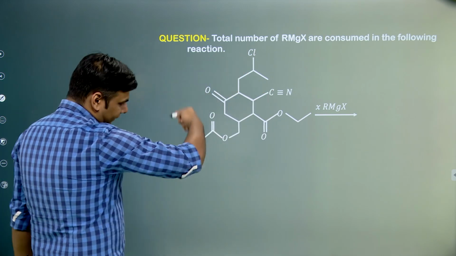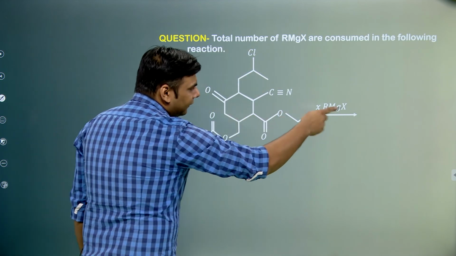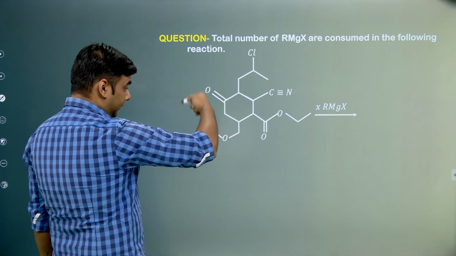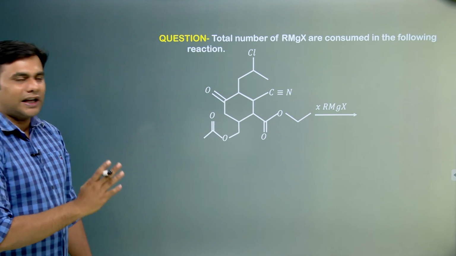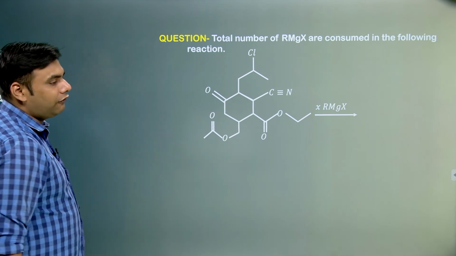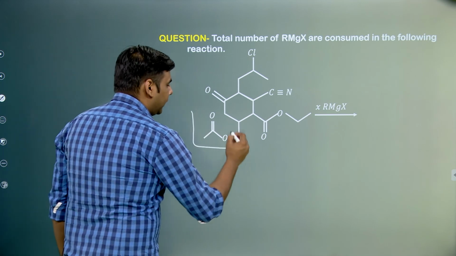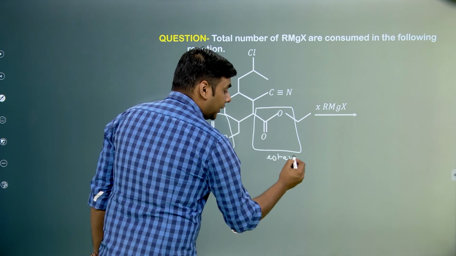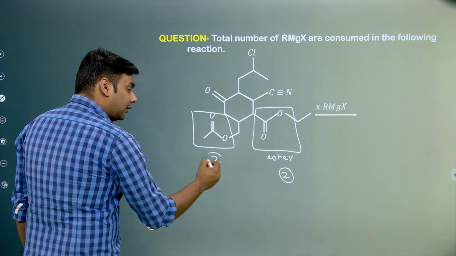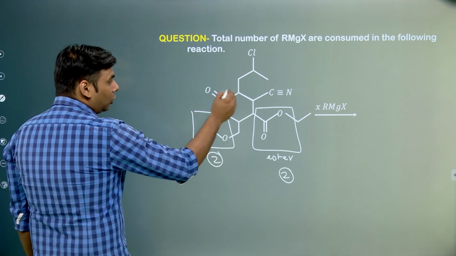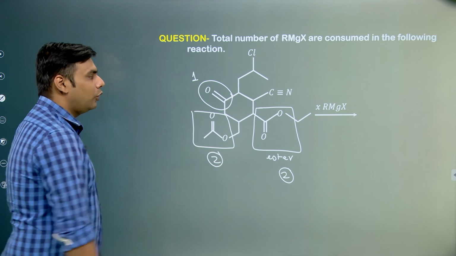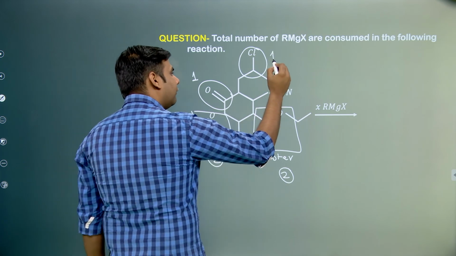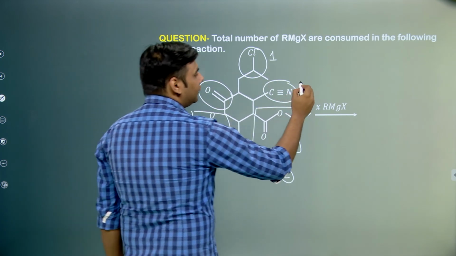So this says that we have this big molecule and we are reacting with some excess Grignard reagent. So basically it is asking the total number of Grignard reagent that will be consumed by this molecule. These questions are very easy. Just try to understand what kind of functional groups are present over here. There is an ester over here, and again an ester over here, and we know that ester consumes 2 moles of Grignard reagent. We had already concluded that. So they will consume 2 moles. There is a ketone over here, this will consume only 1 mole. There is an alkyl halide over here, a 2-degree alkyl halide. So it will undergo substitution, it will consume another 1 mole. There is a cyanide over here, so this will consume 1 mole.